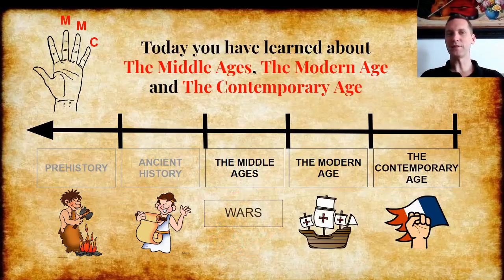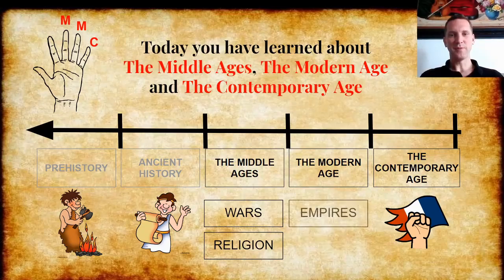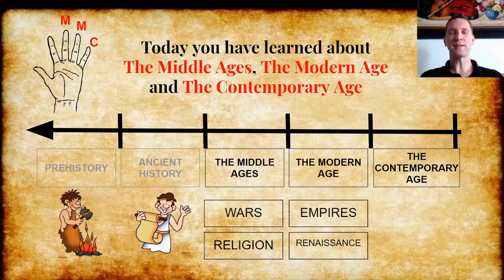I told you the Middle Ages were a time of wars. Also, it was a time when religion was at the heart of everything that happened. Christians, Muslims, and Jews were the three religions in Spain. The Modern Age was a time of empires, when kingdoms became countries and the countries became empires. And the Spanish Empire, at one moment in the Modern Age, was the biggest in the world. Also, the Modern Age was a time of the Renaissance, of cultural rebirth.